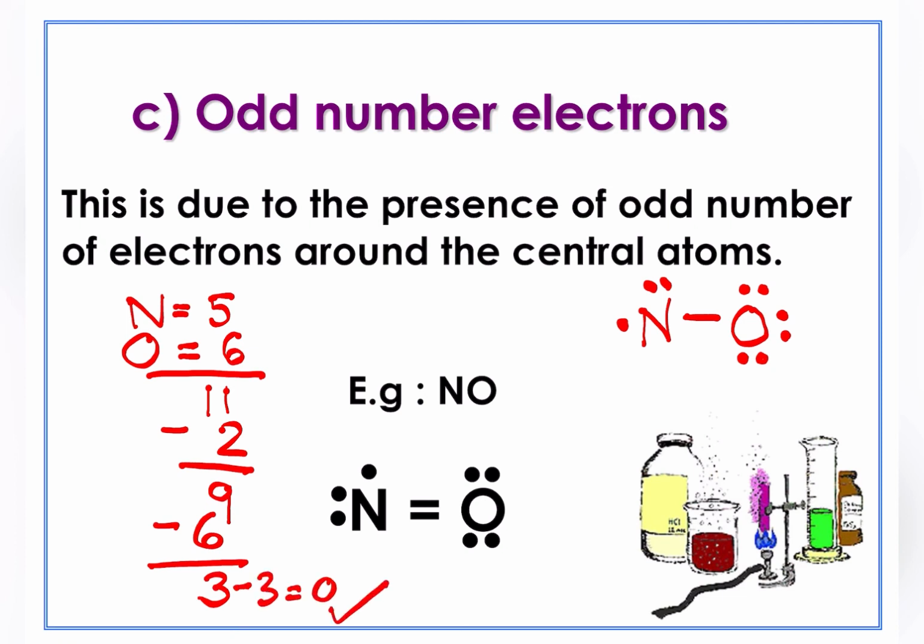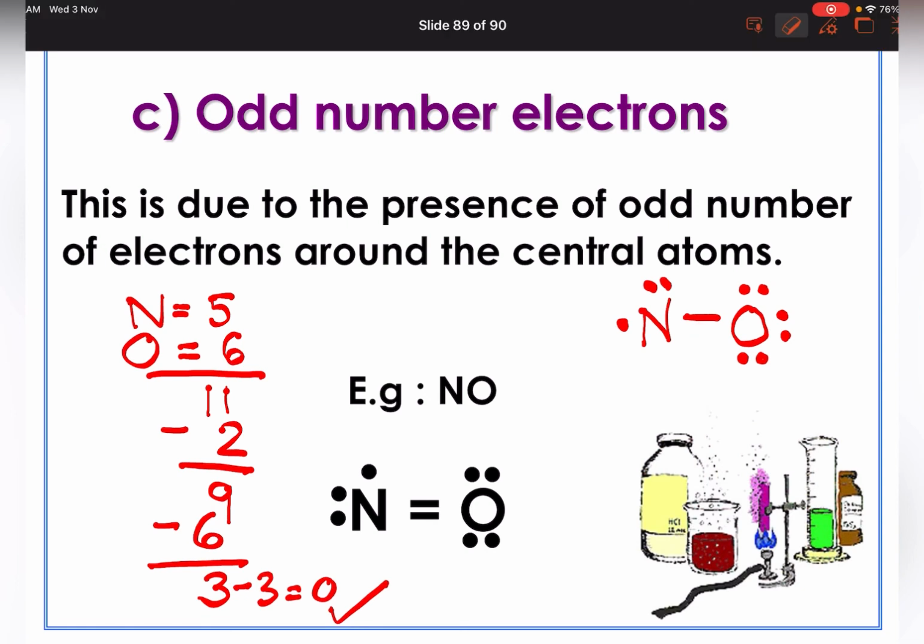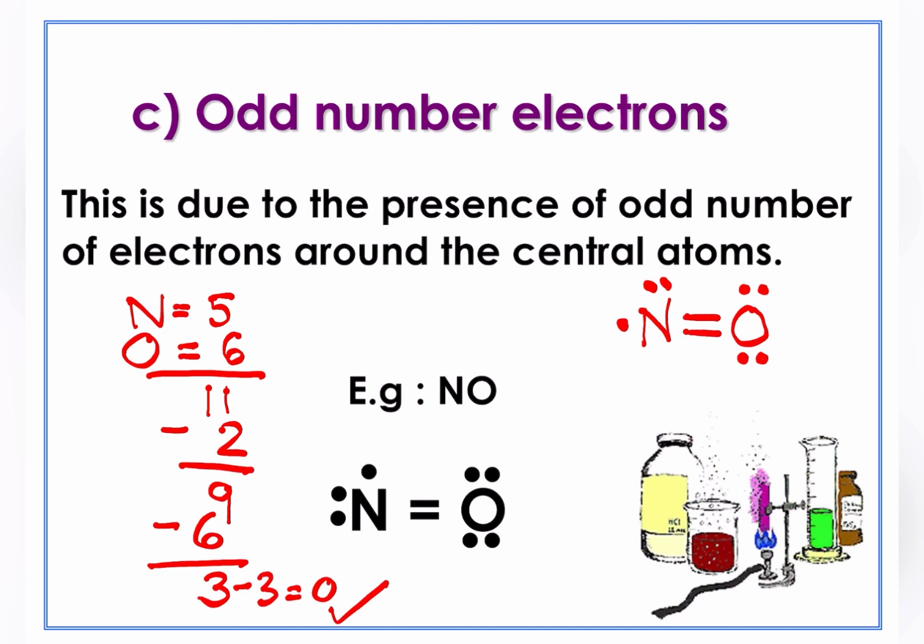Tapi, nitrogen perlu achieve number of valence electrons close to the octet. So, sekiranya saya tinggalkan dia seperti ini, dia hanya ada 5 valence electrons sahaja. Tetapi, saya mahu nilai dia lebih dekat kepada 8. So, what I can do, I can rearrange to take one lone pair from oxygen to replace as one double bond. So, I will delete 2 of these and replace with one double bond.